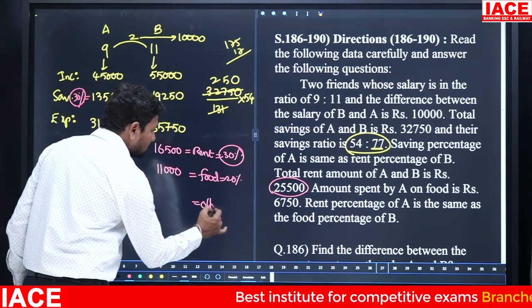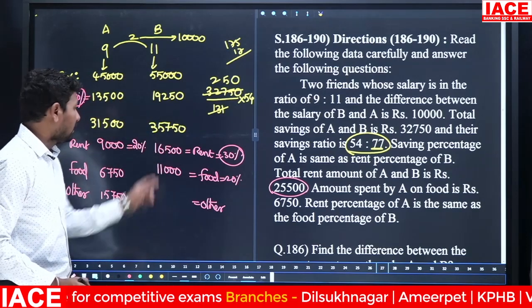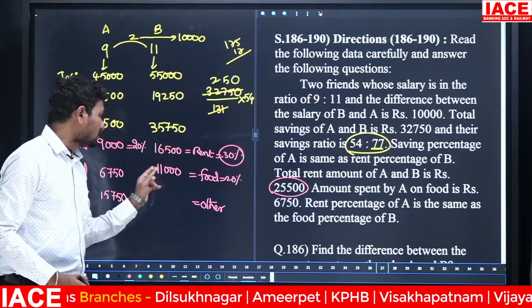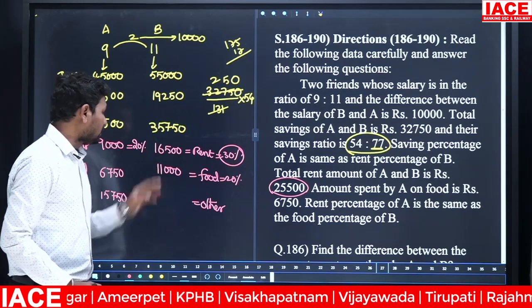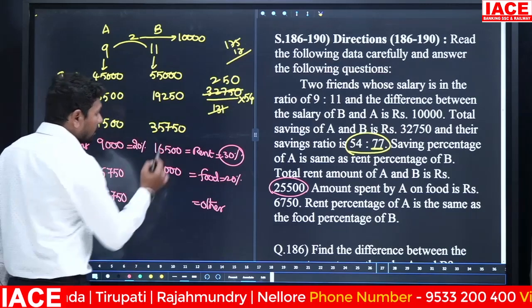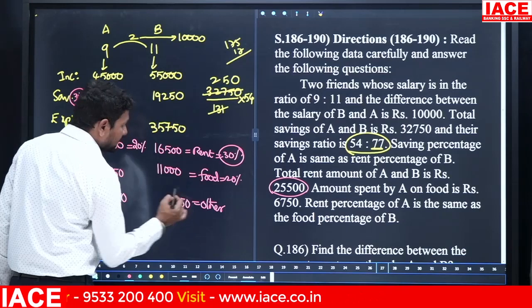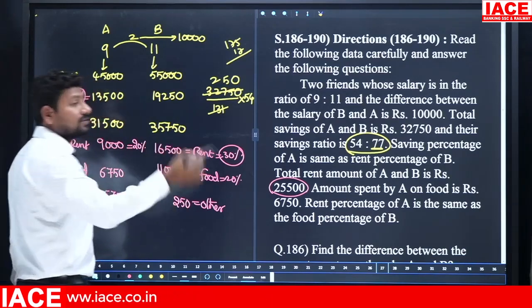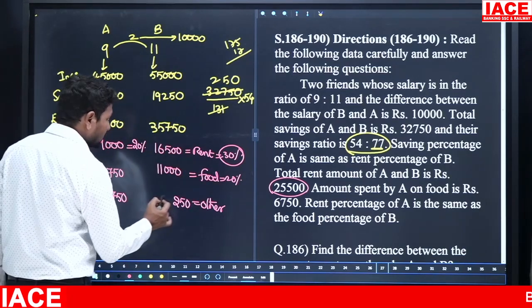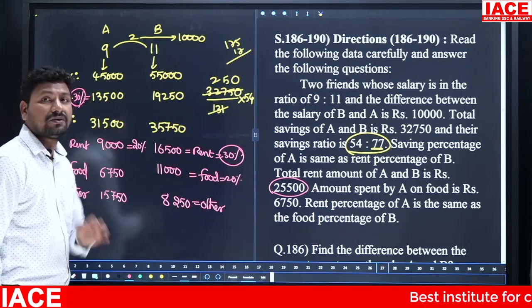Remaining section belongs to others, other expenditures. Then from 35,750, this value will be removed. 16,000 plus 11,000, 27,500. Look at from 750, 500 will be removed. Result is 250. And 35,000, 27,000 remove it. You will get how many thousand? 8,000. 8,250 belongs to others expenditure.